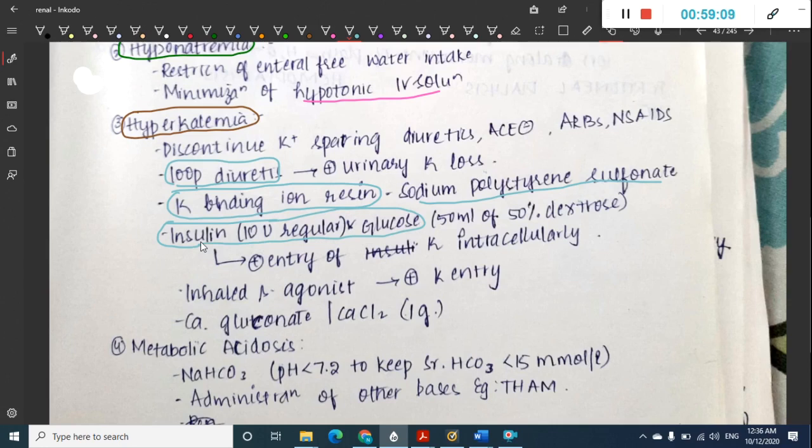So 10 units of regular insulin and glucose will cause entry of potassium into the cells. There is also inhaled beta agonist like salbutamol, which also causes potassium entry into the cells, and you can also give calcium gluconate or calcium chloride. Okay, so these are the different drugs which can be given for hyperkalemia.